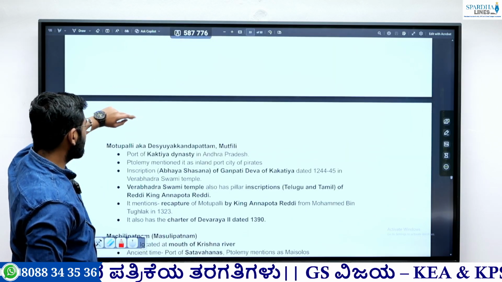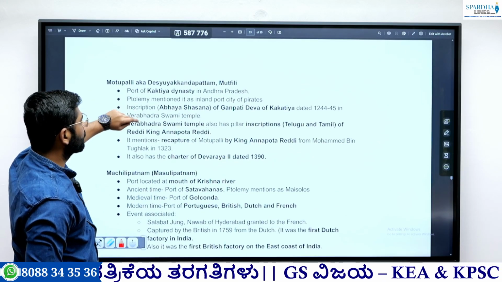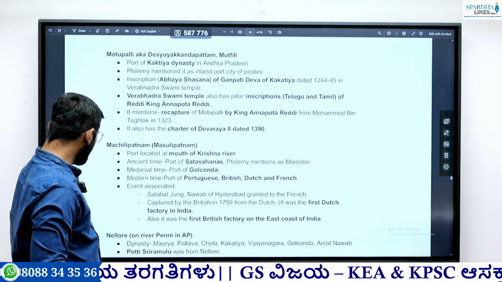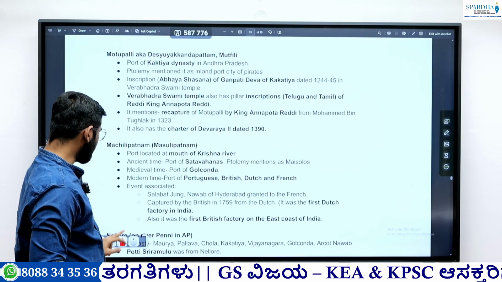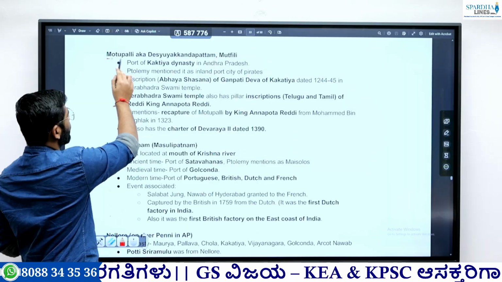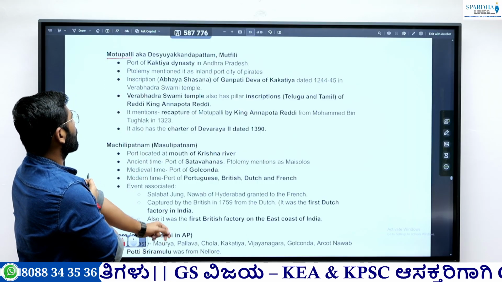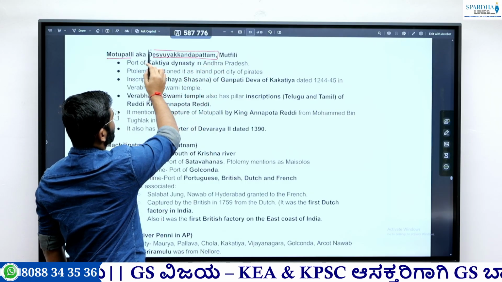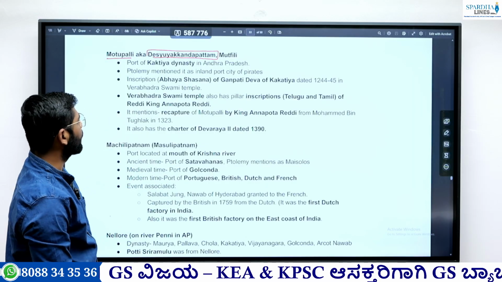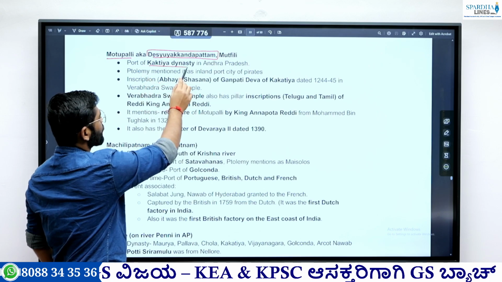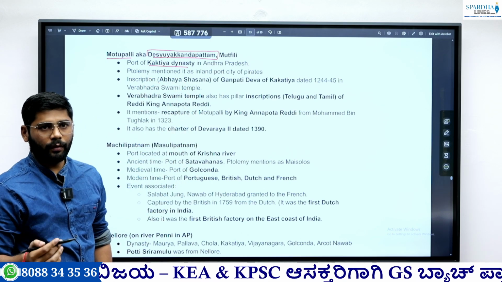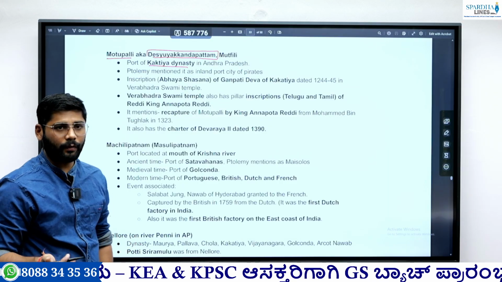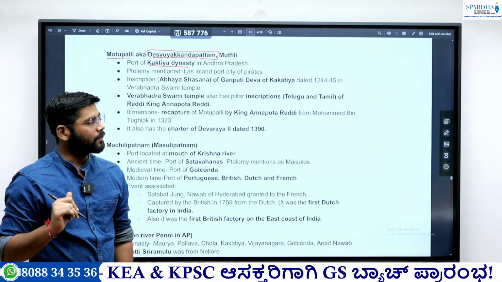here the important port is Motupalli. Okay, so Motupalli is important. There is not only the Kakatiya connection, but many other things associated with this particular port, that is Motupalli, also known as Desiya Kandapattam, or Muttupili. So this was the port of the Kakatiya dynasty. Kakatiya, we know, ruled in present day Telangana and Andhra Pradesh region, and was contemporary of the Yadavas and the Hoysalas.